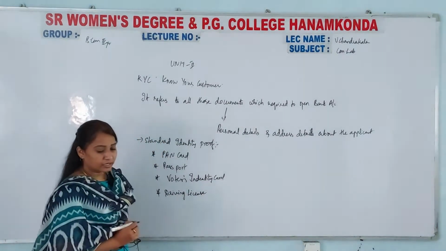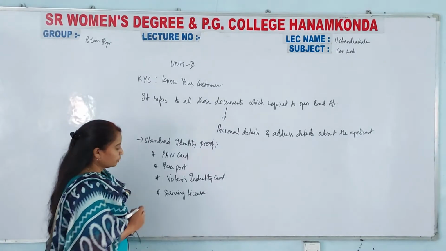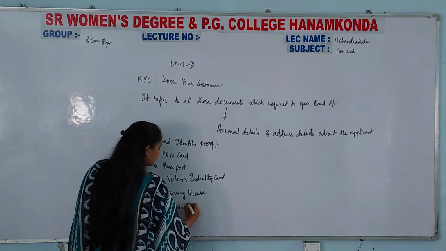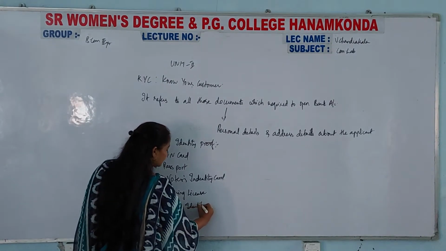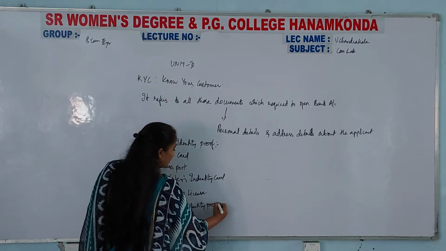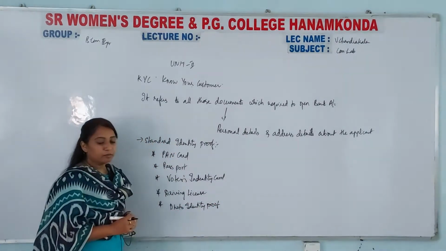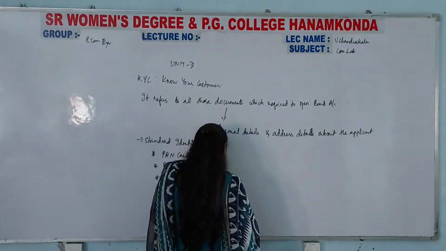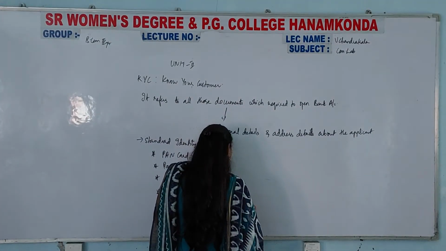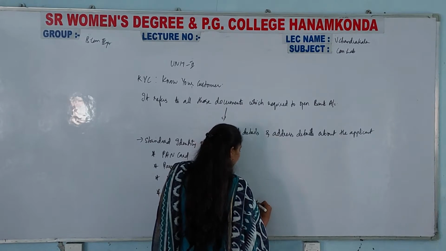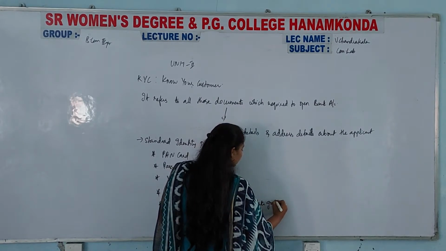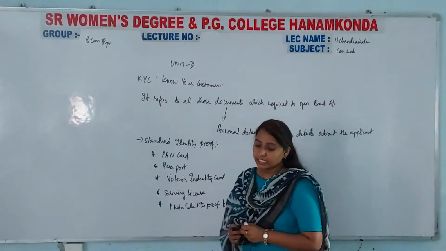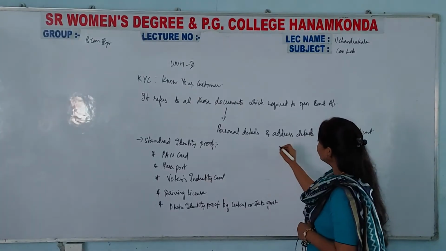Next one, driving license. Then next one, photo identity proof which is given by any central or state government. Next one is ration card with photograph.